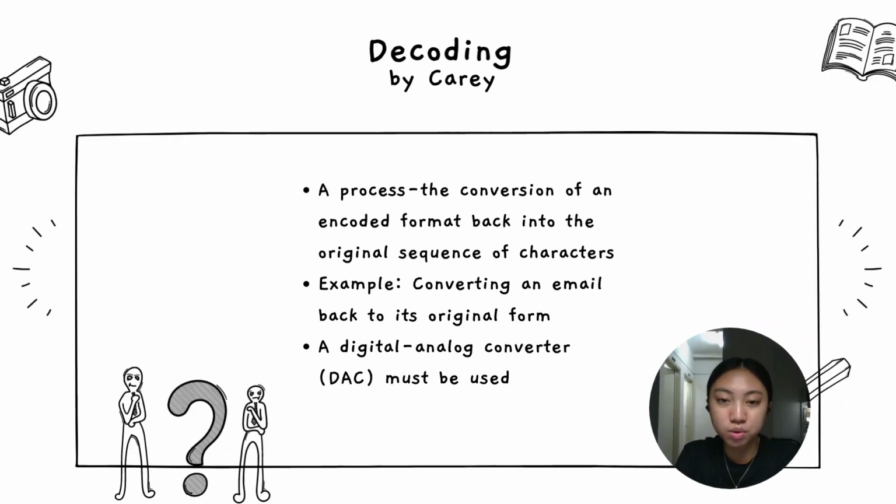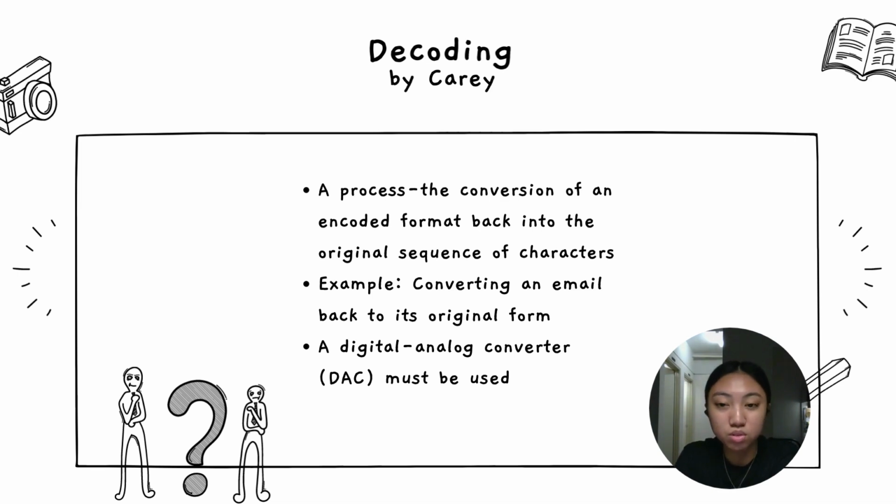Hi, I'm Carrie and I will be defining the meaning of decoding. Decoding is a process that converts an encoded format back into the original sequence of characters. Simply put, it is basically a reverse form of encoding, which was earlier explained by my friend Rona Bihar. Decoding uses a digital analog converter, DAC, and these terms can be applied to any forms of data including text, videos, images, multimedia, and software.